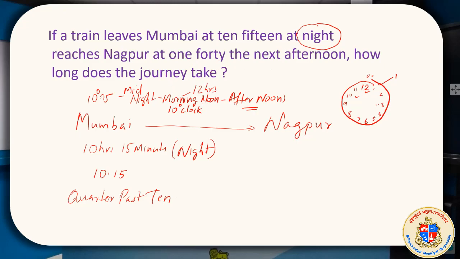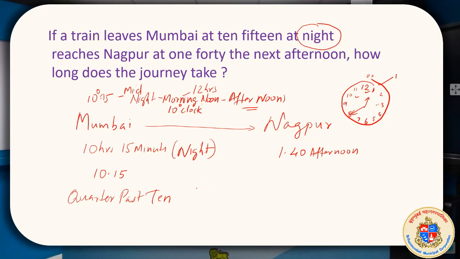At 1:40, afternoon. Where is 1:40? 1 is here and 40 is here. Right? So after this 10:15, again 11:15, 12:15, 1:15, you can understand. So you have a calculation like this.